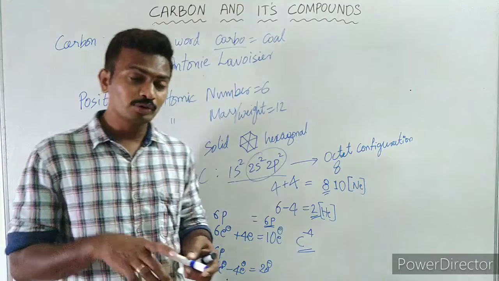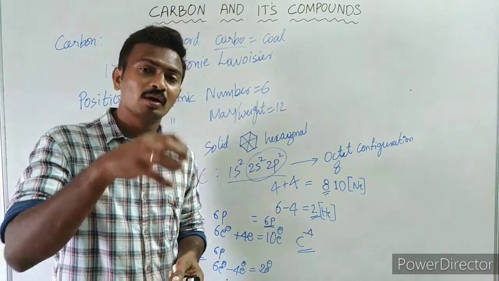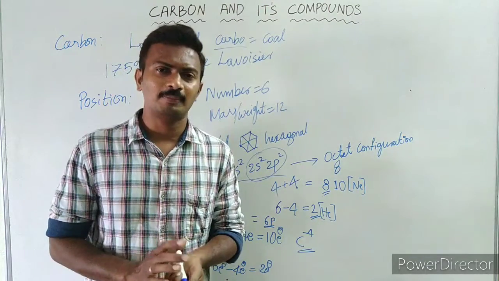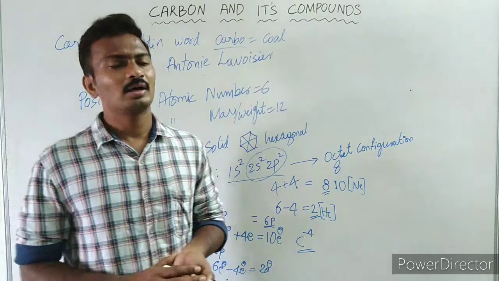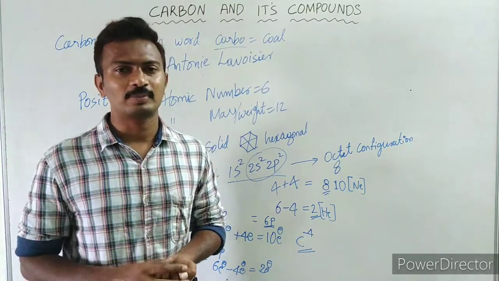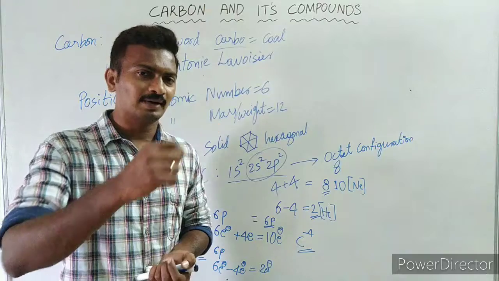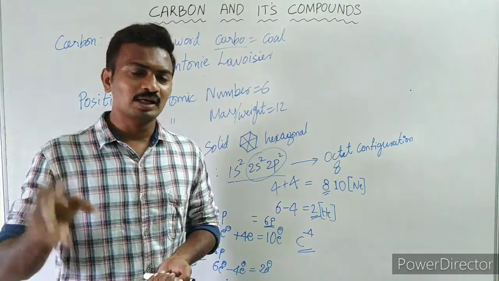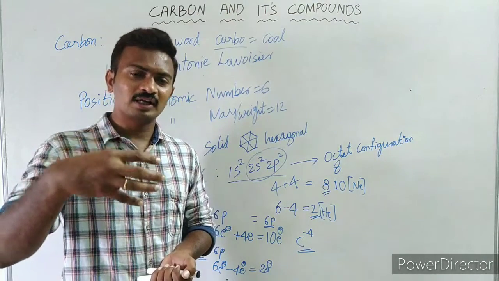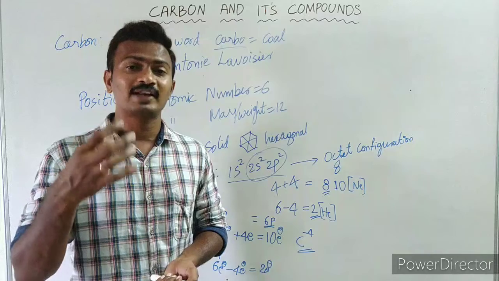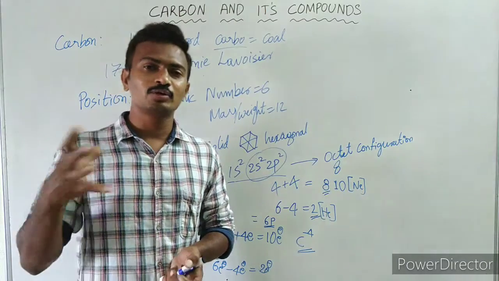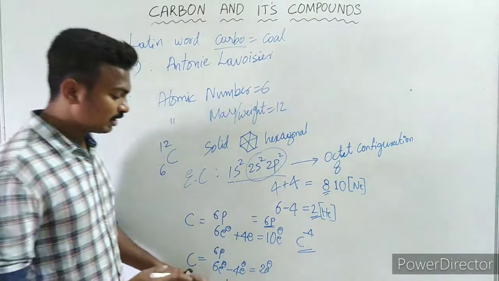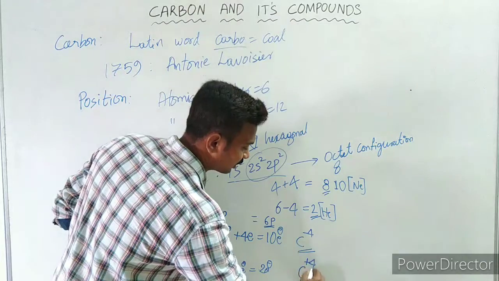You know that losing electrons means we need to provide energy to remove the electron, right? If you remove the first electron, it's okay, because in the atom's neutral state, removal of an electron will not affect much. By losing 1 electron, it converts into a cation with more nuclear charge. The removal of the second electron and the third electron will further increase its nuclear charge, which will become very difficult. We need to provide a huge amount of energy. So it is not even possible to convert this into the C+4 state.